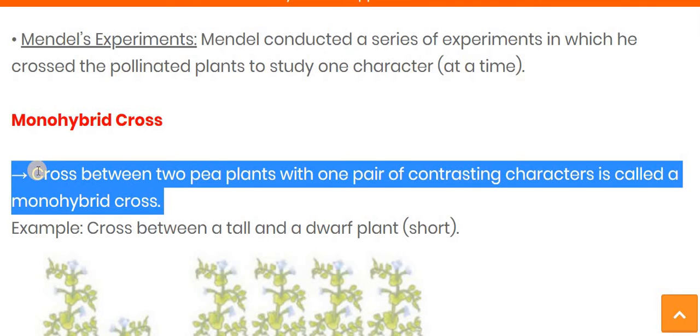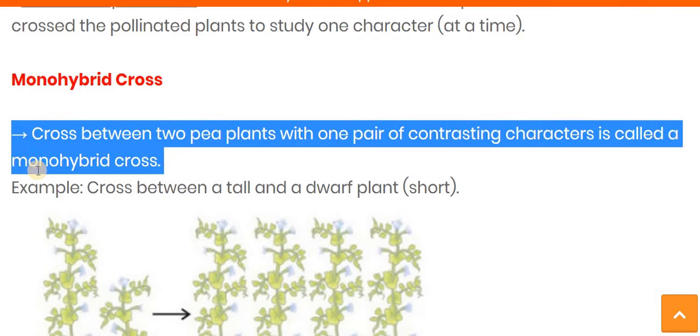Let's give one example. In the monohybrid cross, Mendel chose two kinds of plants, focusing on height only. He did the cross between tall and dwarf plants. He selected one pure tall plant and another pure dwarf plant, which is short in height, and then did the cross between the tall plant and the dwarf plant. Then he made observations and gave the conclusion.